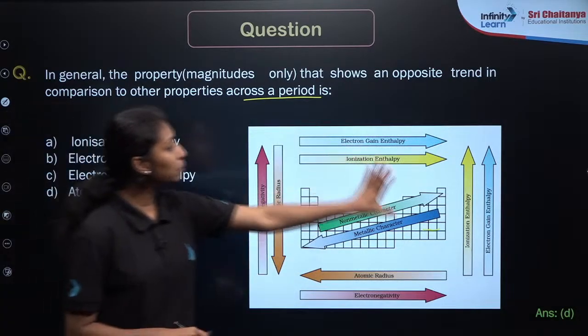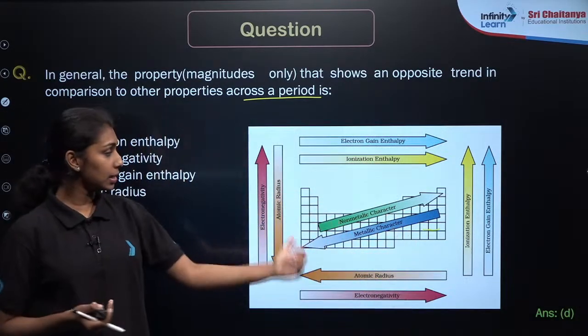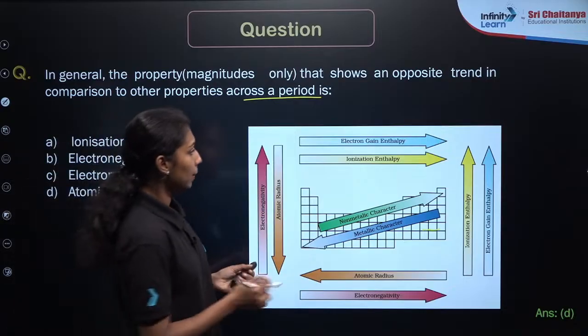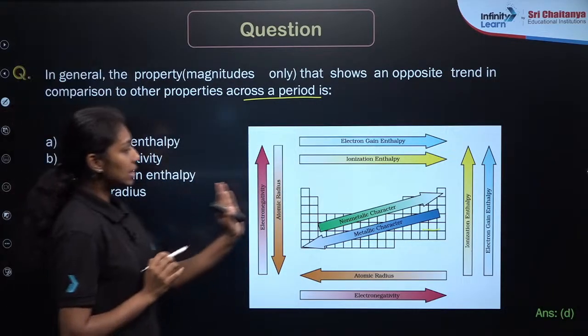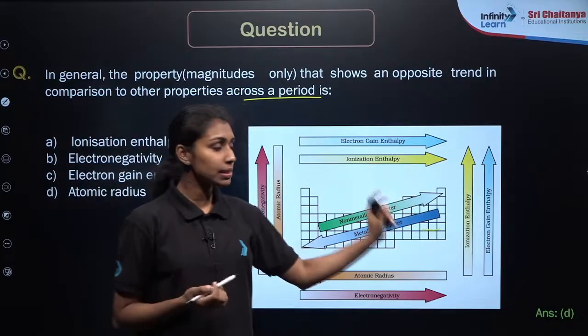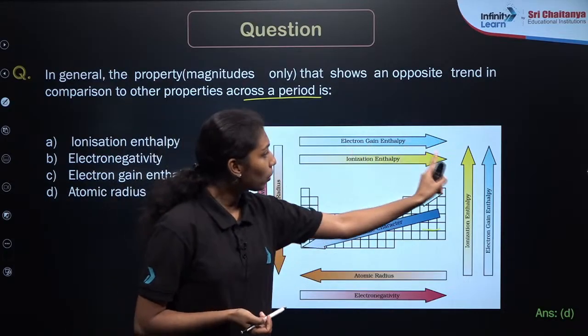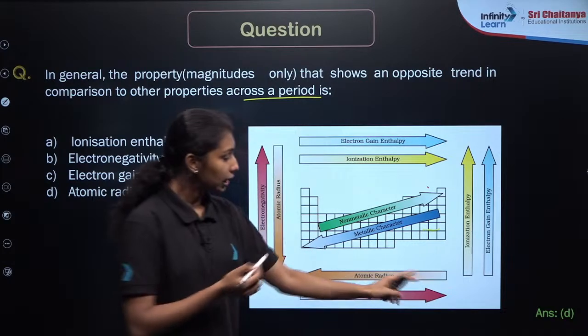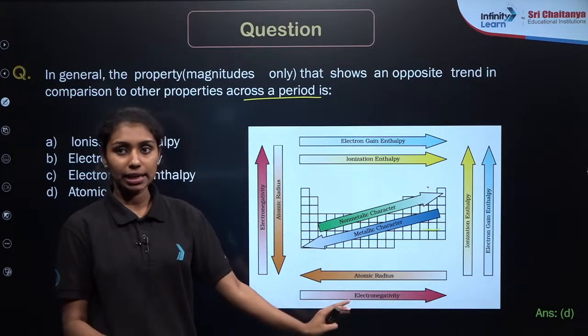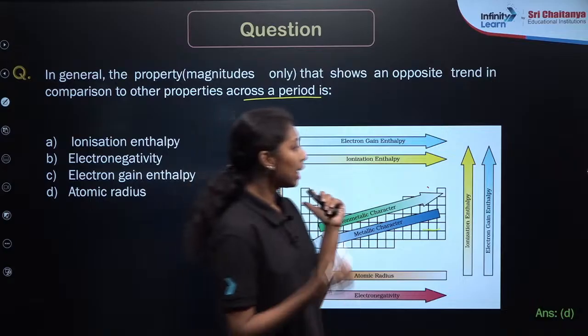So this is a complete summary of the periodic properties of elements, right? If you are asking about the ionization enthalpy, from left to right in a period, ionization enthalpy increases and electron gain enthalpy also increases. Electronegativity also increases, but the only factor which decreases along a period is atomic radii, right? So option D will be our correct answer along a period.